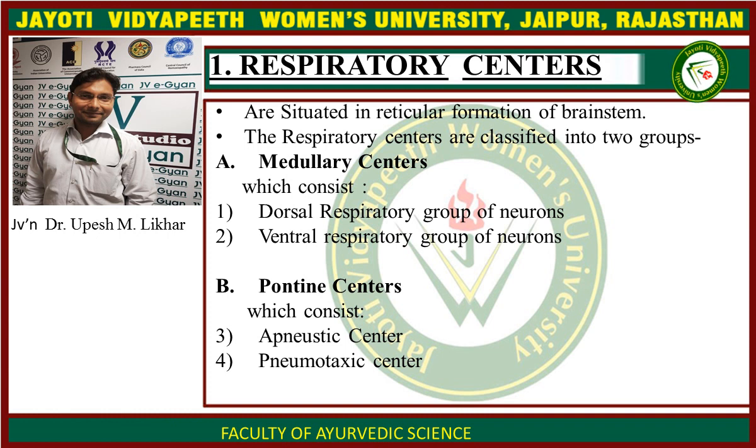Respiratory centers are situated in the reticular formation of the brainstem. These centers are classified into two groups, medullary centers and pontine centers. Medullary centers include the dorsal respiratory group of neurons and the ventral respiratory group of neurons, while pontine centers consist of the apneustic center and the pneumotaxic center.